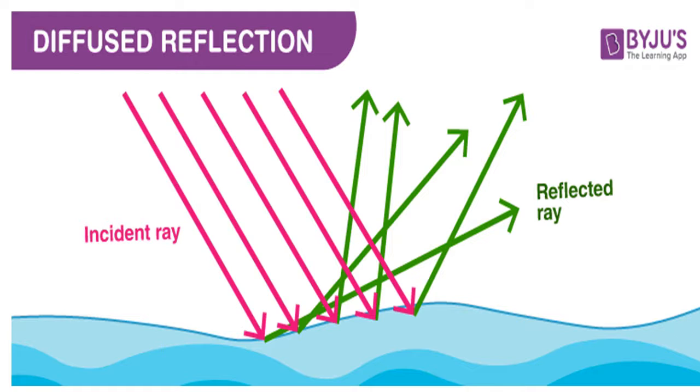But the law of reflection applies the same for both regular and irregular reflection. If you consider each ray and drop a normal, it bisects the incident ray and the reflected ray. The angle of incidence, between the normal and the incident ray, and the angle of reflection, between the reflected ray and the normal, will always be the same.